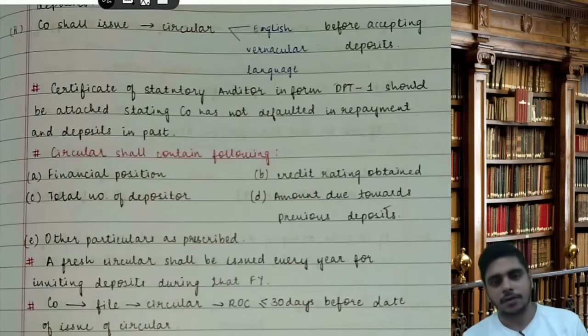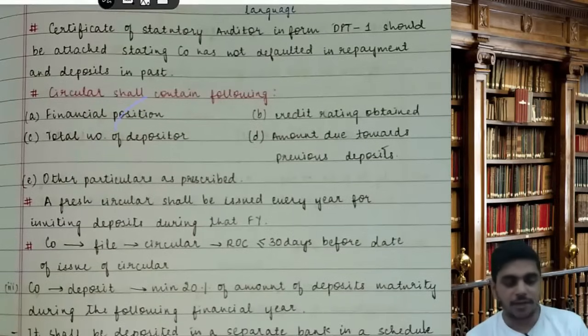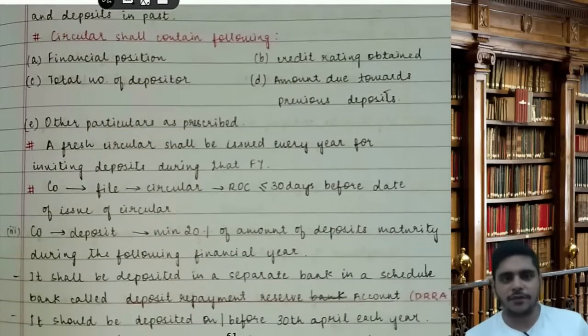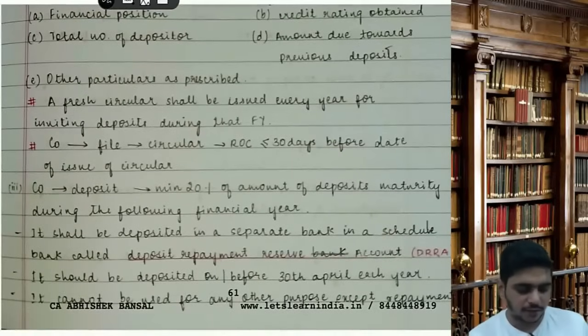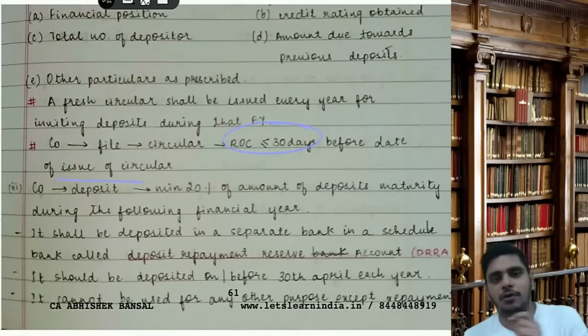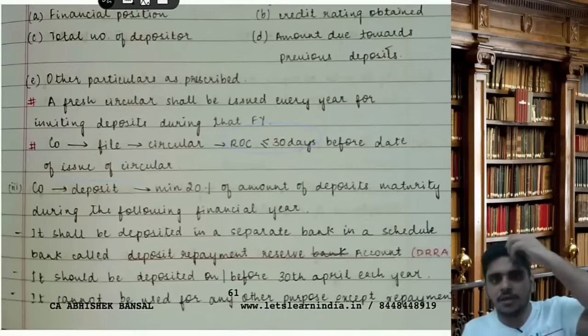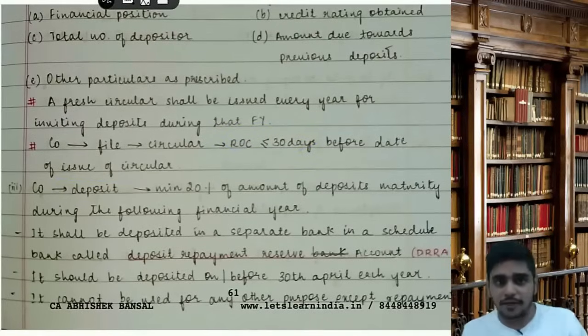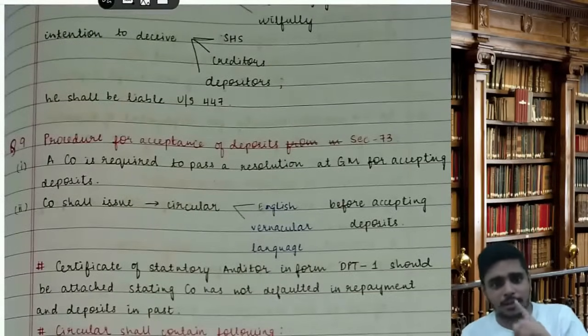Then the circular shall contain the following: the financial position, total number of depositors, credit rating obtained, amount due towards previous deposits, and other particulars as prescribed. A fresh circular shall be issued every year for inviting deposits during that financial year. The company should file the circular with the ROC within 30 days before the date of issue of the circular. So first you have to file with the ROC before the issue of the circular to the public. It's very important. Form number DPT1, you have to take a certificate, and it should be attached to that circular.